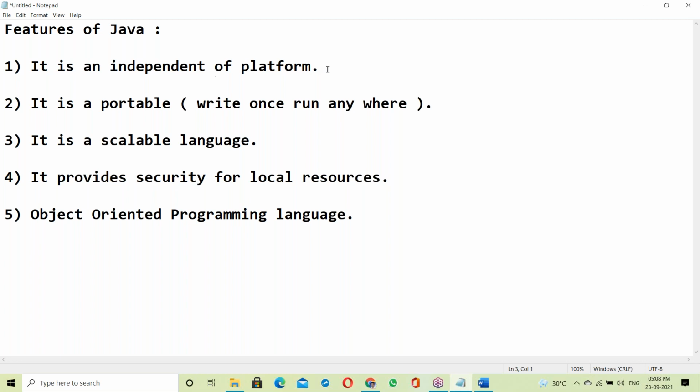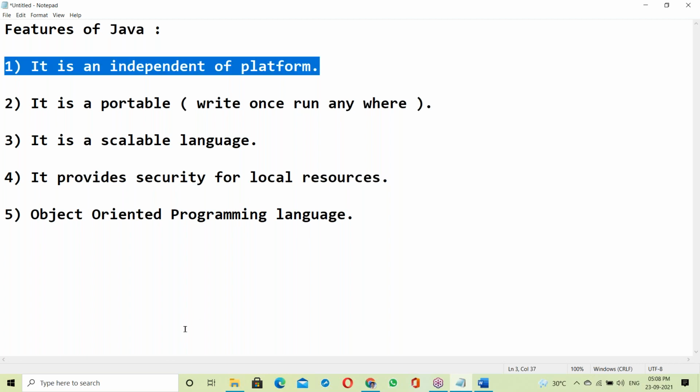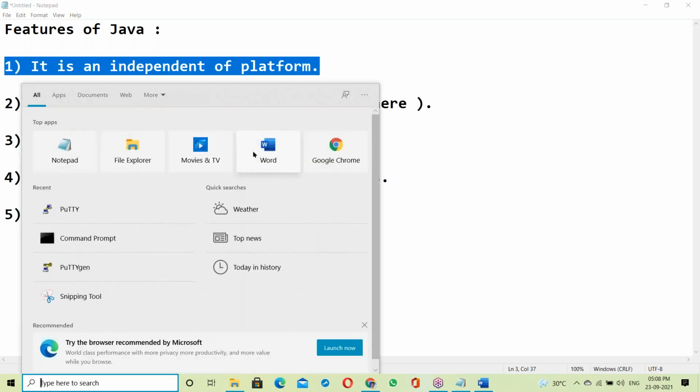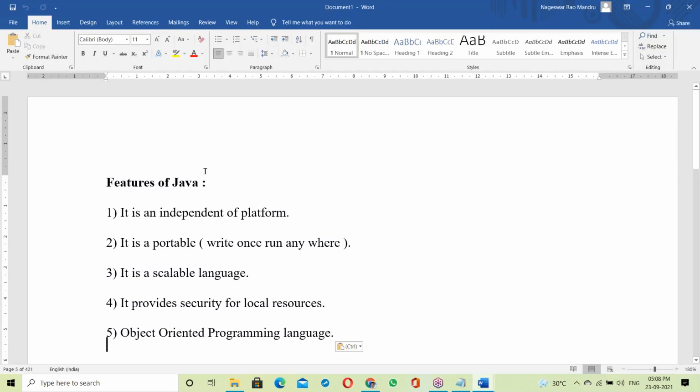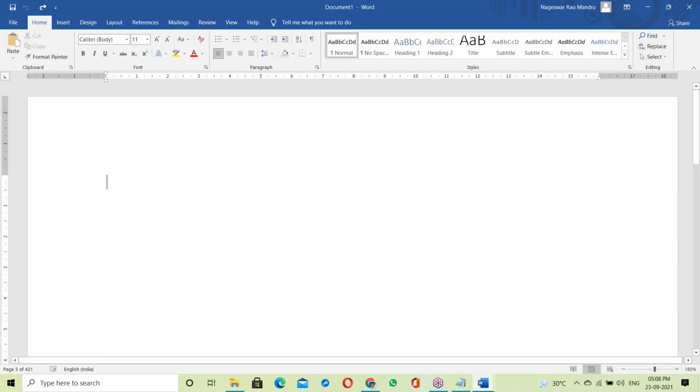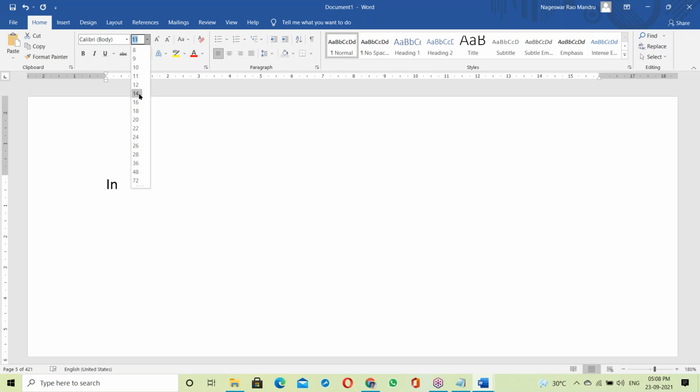First one, Java is an independent platform. Let us see how Java is an independent platform.